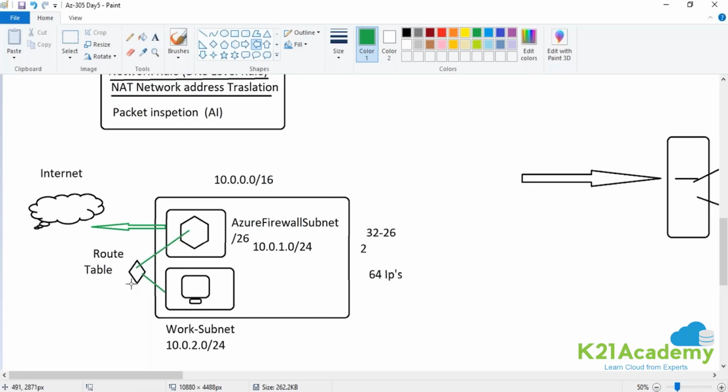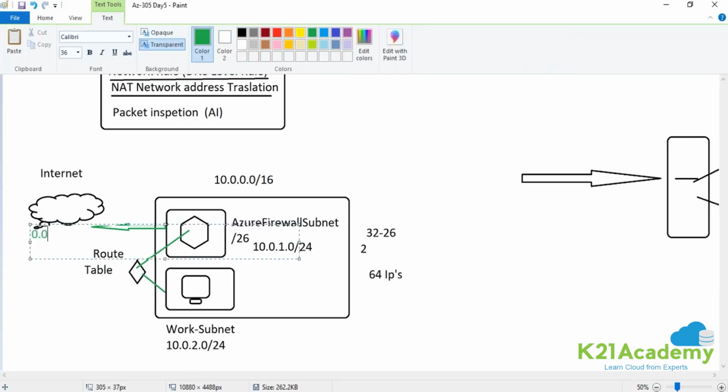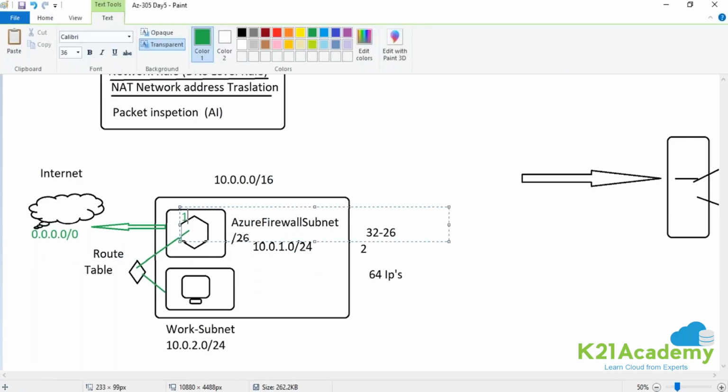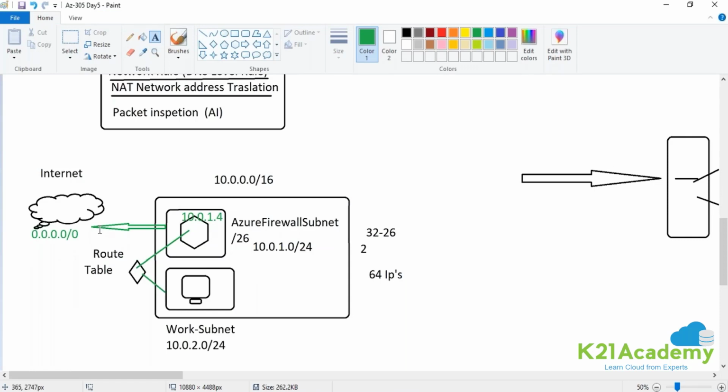Clear, guys? So you need to create a route table, and you need to update the entry, associating this route table to this subnet, and then you will point the traffic to the private IP of the firewall. Now, how do you denote any CIDR for the internet? Let's say 0.0.0.0/0. The firewall might have the private IP, let's say 10.0.1.4. So your traffic should hit the firewall before going to the internet.